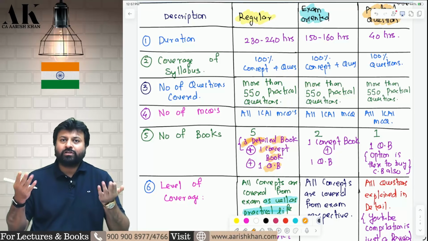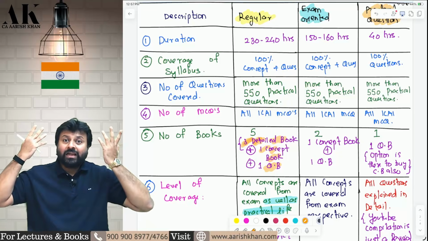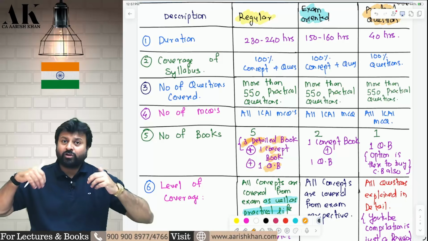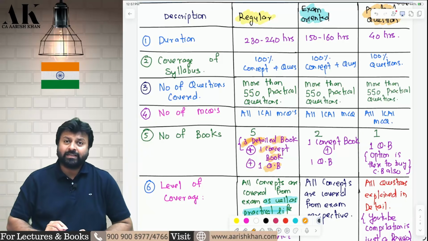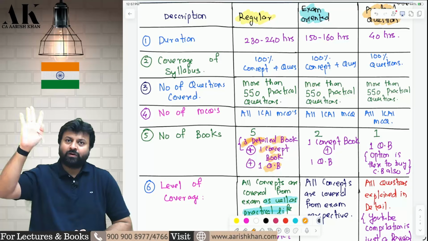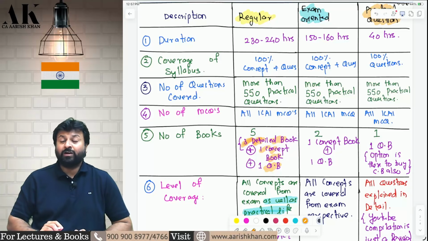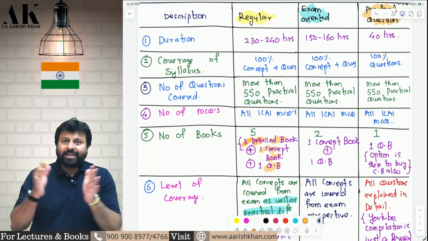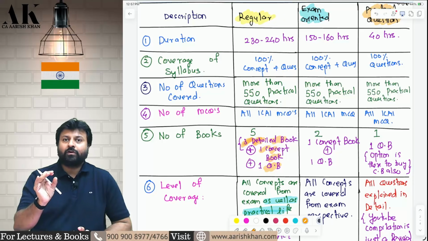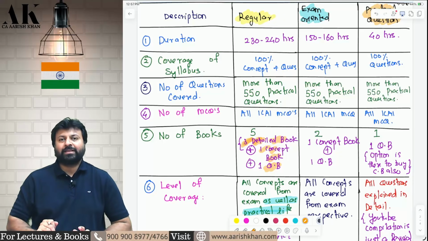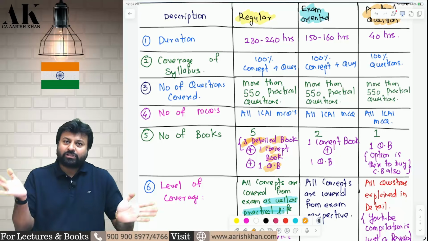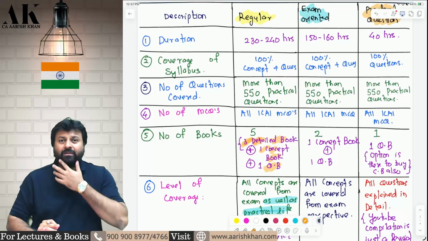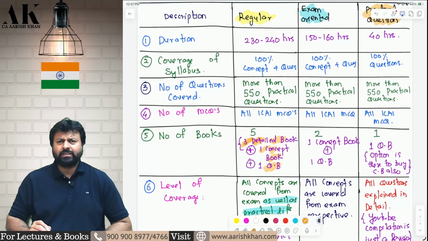The Income Tax Act 2025 is almost 50% as compared in wordings to what Income Tax Act 1961 was. Income Tax Act 1961 was around more than 5.5 lakh words, but Income Tax 2025 is around 2.5 lakh words. So the content has been reduced to a great extent. Therefore, the book will also reduce to some extent. Therefore, we are consolidating all 3 books and making 1 single book. That's the only difference between the November 26 and the May 27 batches. Apart from that, all other things will be the same.